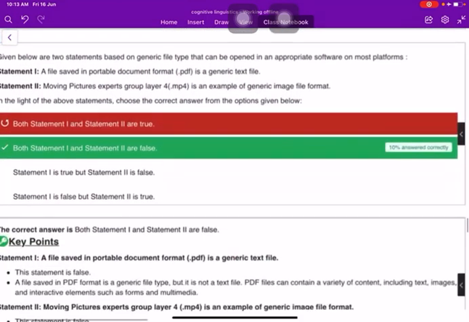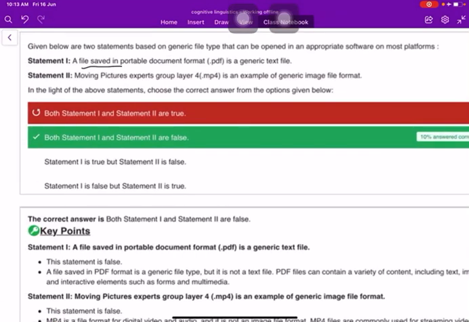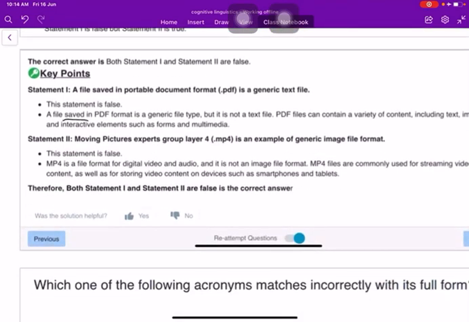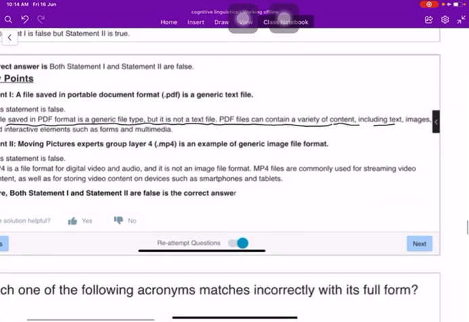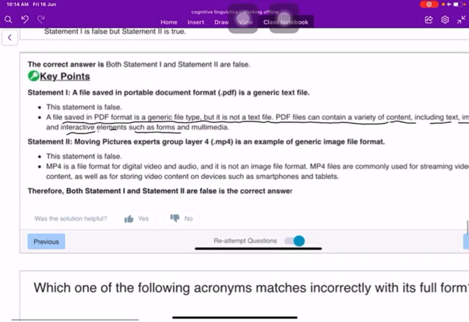Now, the next question. A file saved in a portable document format or PDF is a generic text file. And Moving Pictures Experts Group Layer 4, MP4, is an example of a generic image file format. So, this is not correct, certainly. And is a generic text file is also not correct. So both are false. A file saved in PDF format is a generic file type, but it is not a text file. PDF files can contain a variety of content, including text, images, interactive elements such as forms, and multimedia.